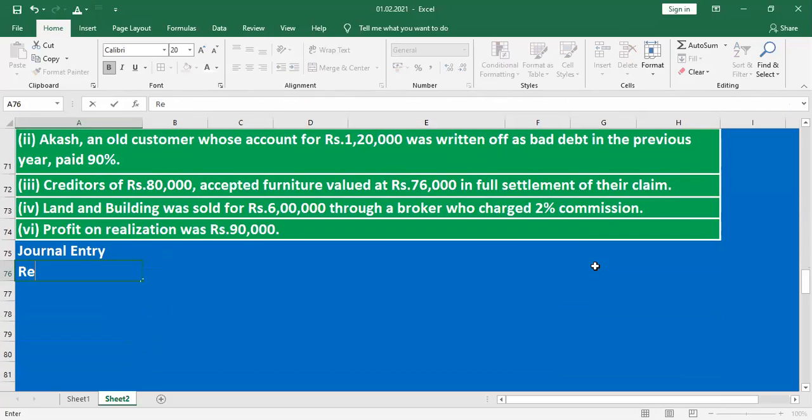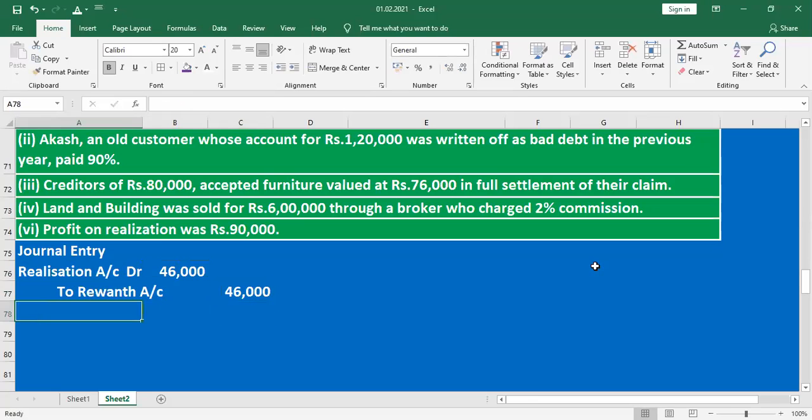Here, realization account debit 46,000 to Revant's account credit 46,000.